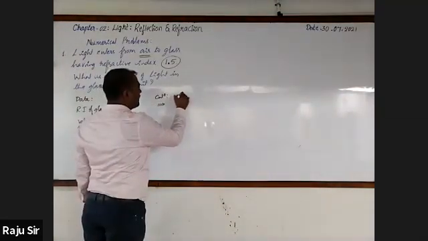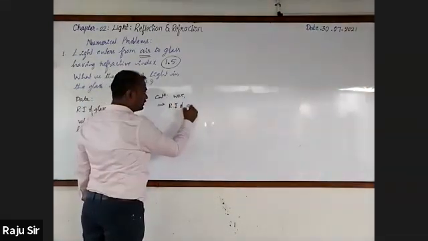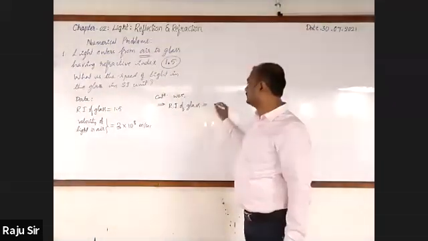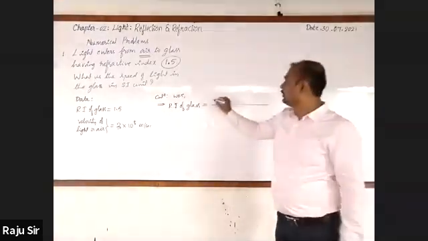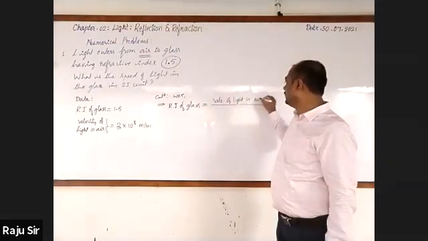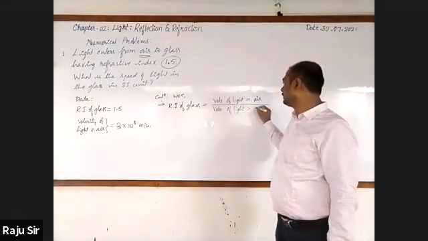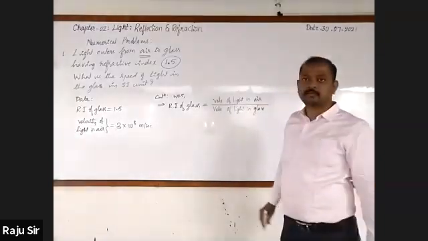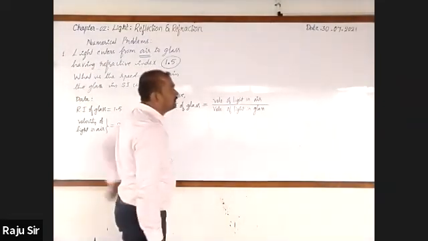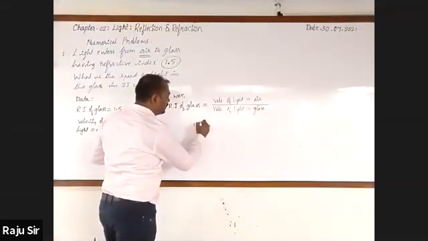Tell the formula. Refractive index of glass, because glass is given, is equal to speed of light in vacuum, velocity of light in air, divided by velocity of light in glass. Refractive index of glass is 1.5.